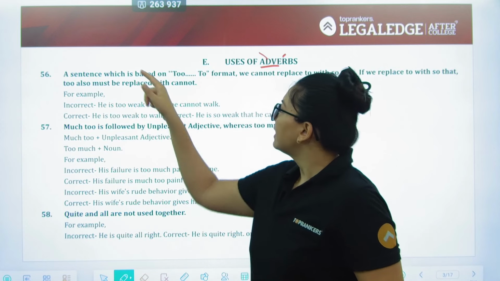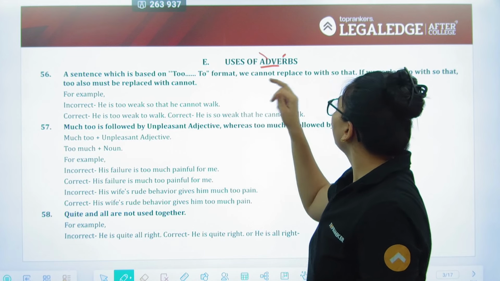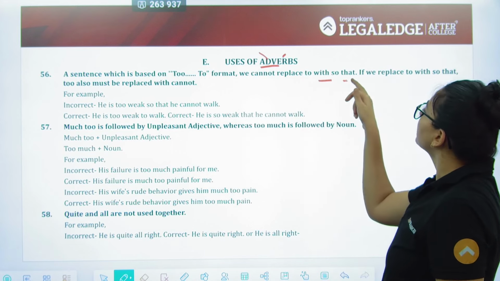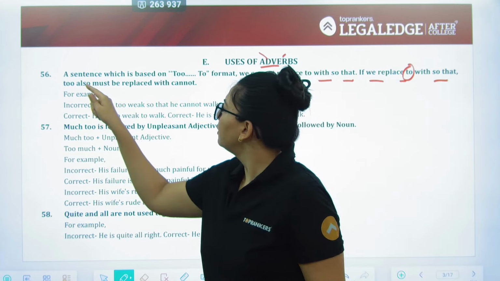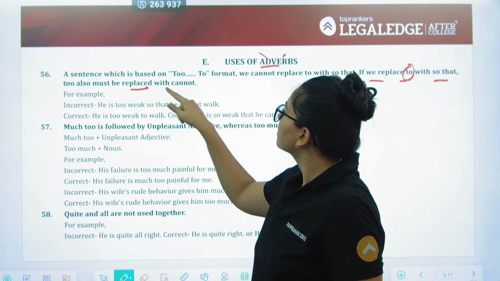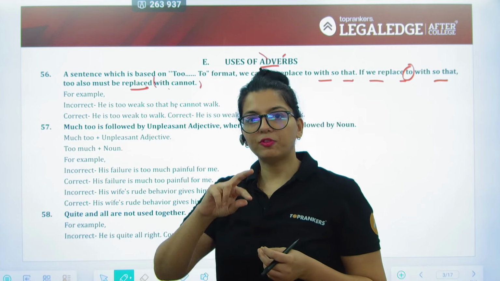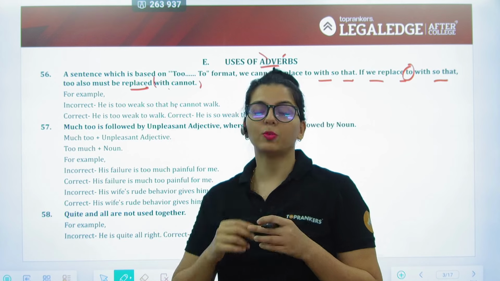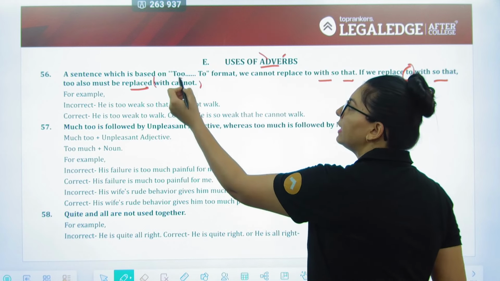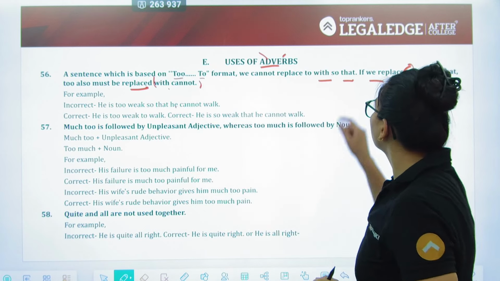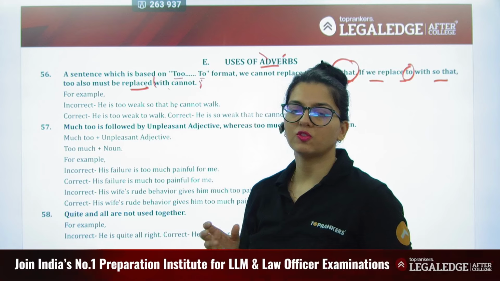Now, first, a sentence which is based on too and to format, we cannot replace to with so that. If we replace to with so that, too must also be replaced with cannot. So if there is a statement wherein you have too and then to as well, and if you want to replace one side of it, always make sure they go in correlation. So अगर आपको too और to करना है, तो आपको so that अगर change करना है, तो cannot with, I mean, you'll also have to change it with cannot.